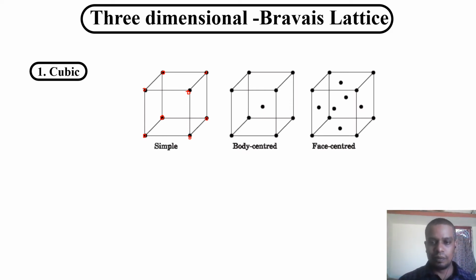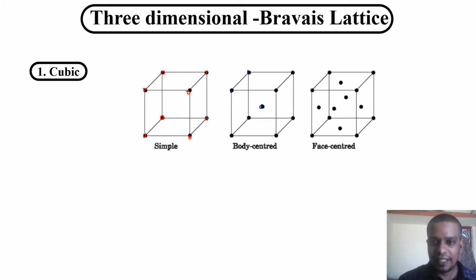If you look at the body center, the corners have the lattice points, and there is one more lattice point at the center of the body. That's why it is called body centered.